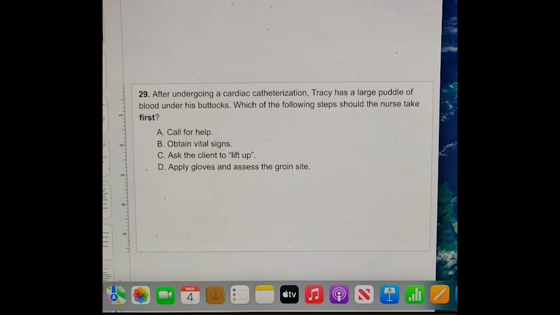Here we go. Question number 29. After undergoing a cardiac catheterization, Tracy has a large puddle of blood under her buttocks. Which of the following steps should the nurse take first? Keyword is first. All right. What is the very first thing that you're going to do? Call for help? Are you going to obtain vital signs? Are you going to ask the client to flip over? Or are you going to apply gloves and assess the groin site? What are we thinking?